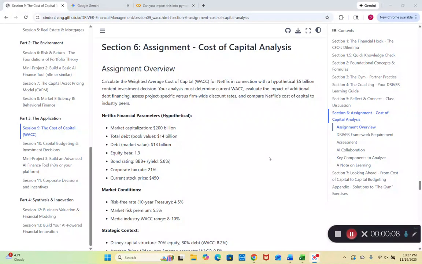So our assignment today is to calculate the weighted average cost of capital, WACC, for Netflix in connection with the hypothetical $5 billion content investment decision. Your analysis must determine current WACC, evaluate the impact of additional debt financing, assess project-specific versus firm-wide discount rates, and compare Netflix's cost of capital to industry peers.